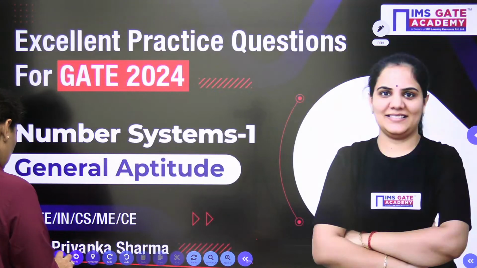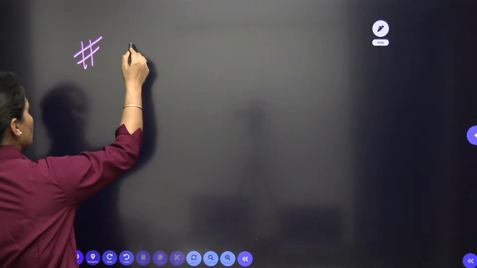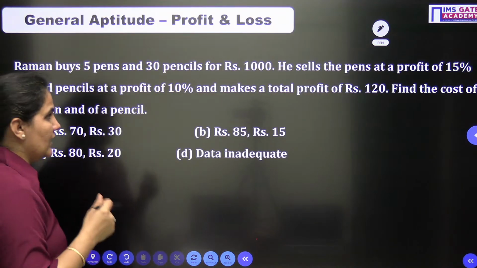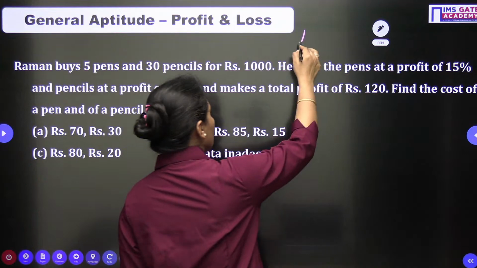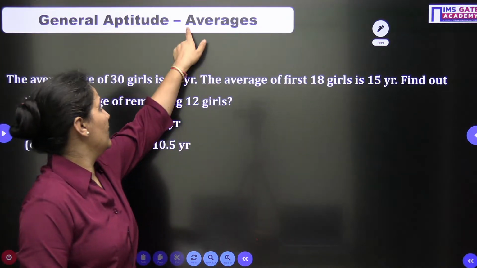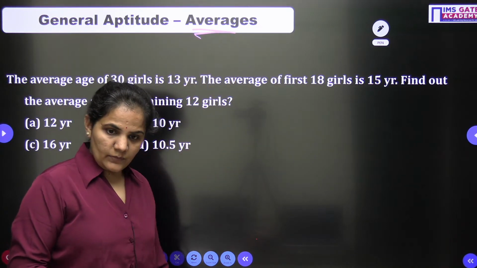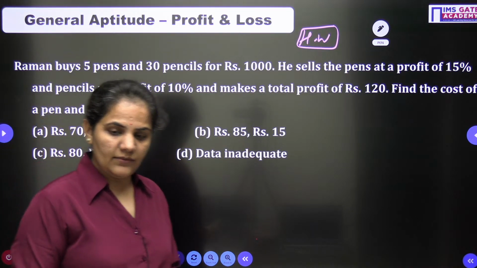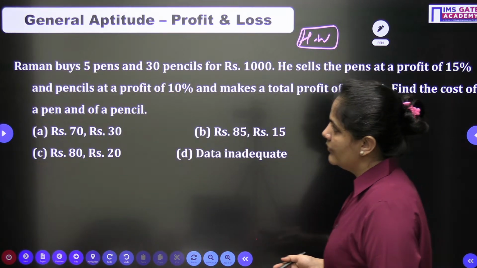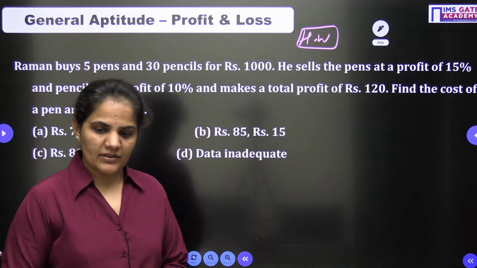First of all, we know that in the last session we had a discussion about profit and loss. One question related to that, which I gave you as homework, we will discuss first. If you tried it, what is your result? Let's have a discussion and then we will go to today's topic, which is averages.